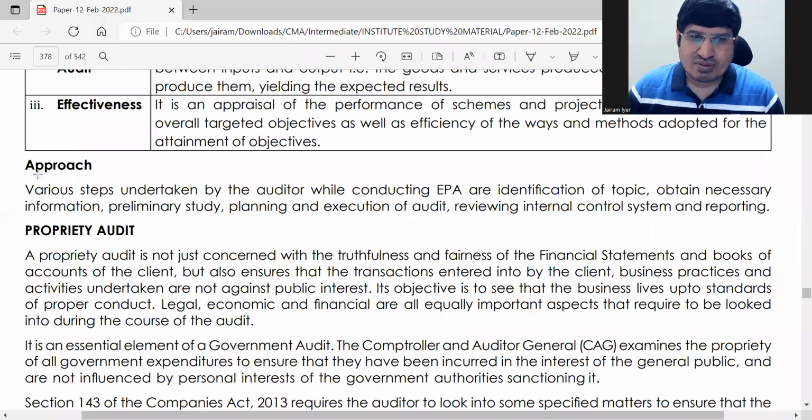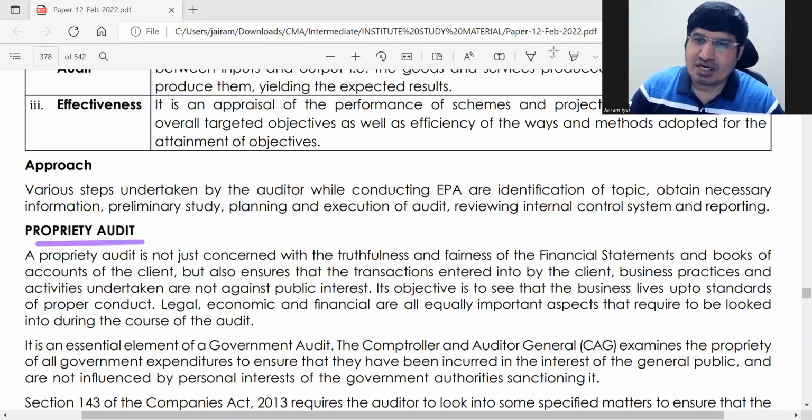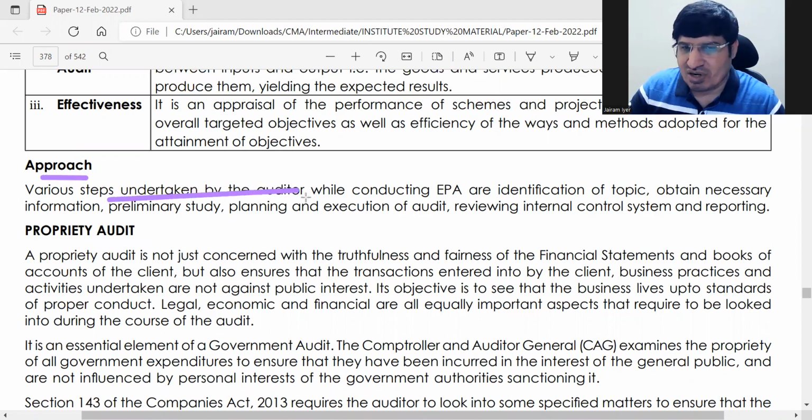Propriety audit we will do in the next class. Here is just an approach to efficiency audit. Various steps are undertaken by the auditor while conducting EPA. First, identification of the topic, that is, the area on which you want to do this EPA.